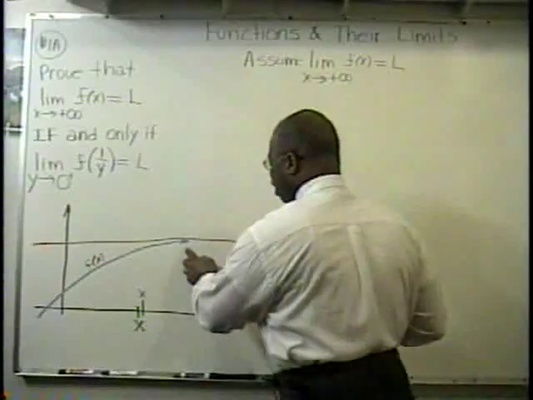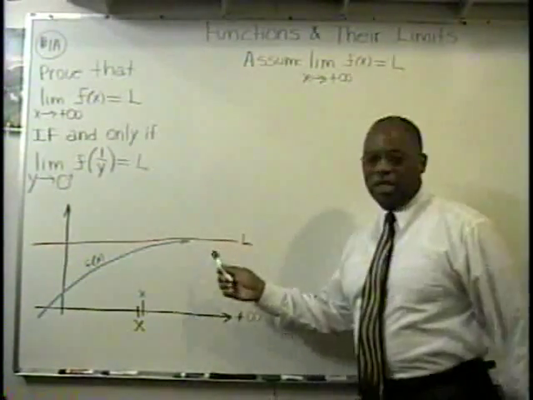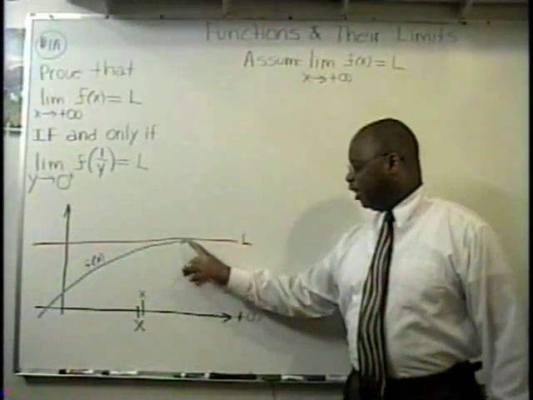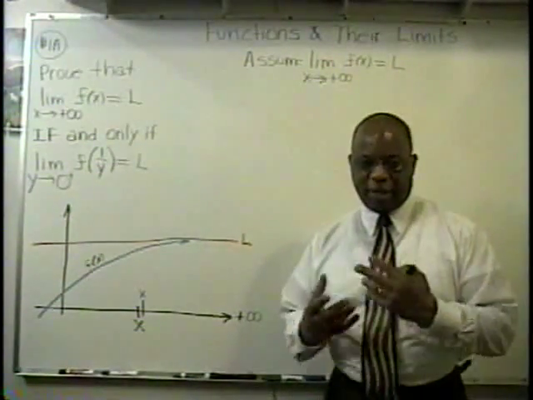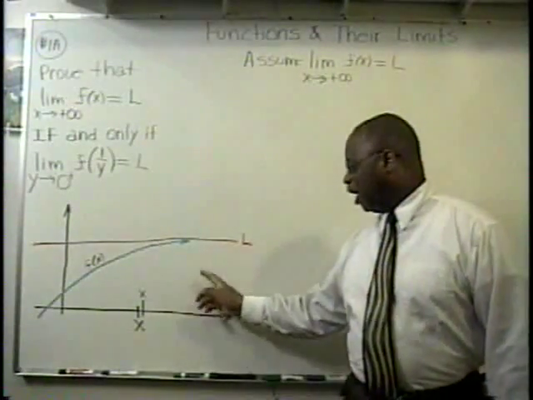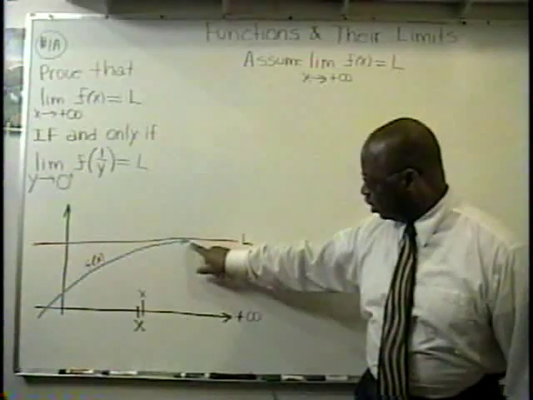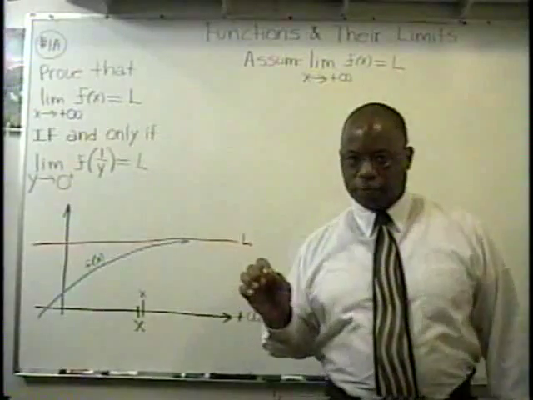As we're looking at this function getting close to what we consider the horizontal asymptote, we're calculating the distance between this function and its horizontal asymptote, and we're going to use epsilon to determine the distance between them. We're looking at this length and this length. We subtract those, and the difference gives us the distance between the function and the asymptote. That's known as our tolerance.